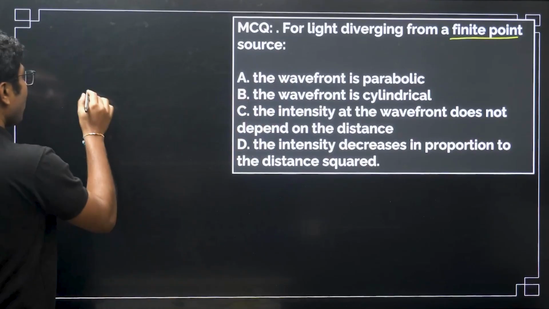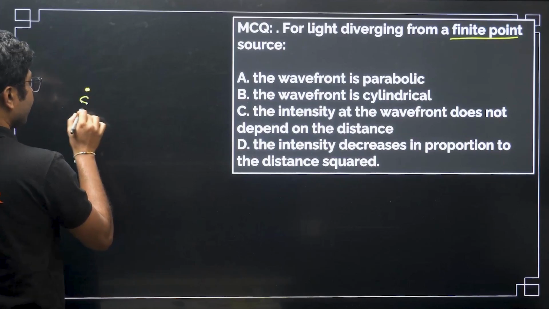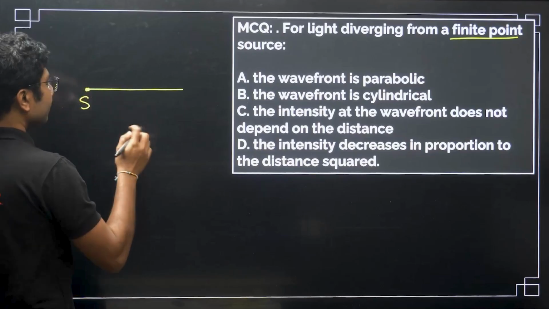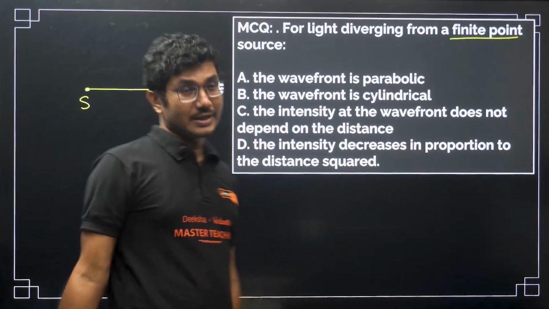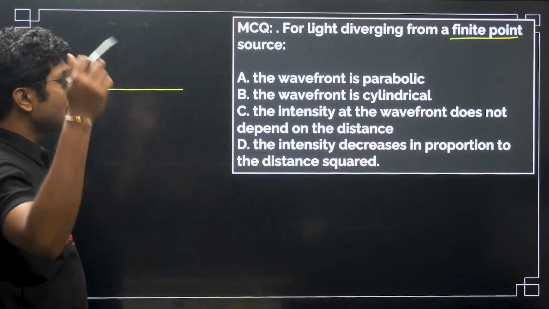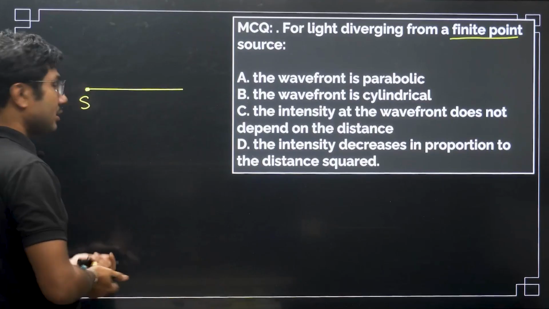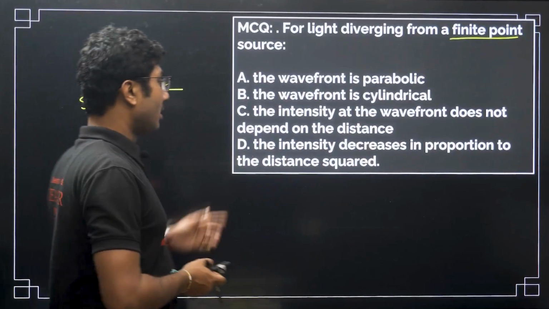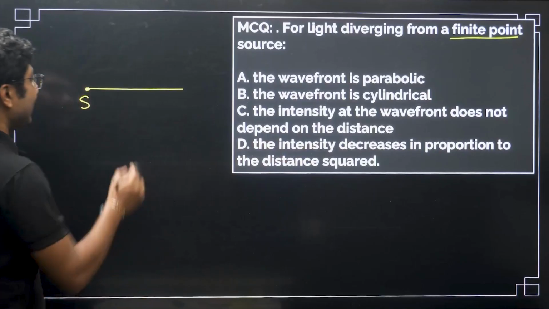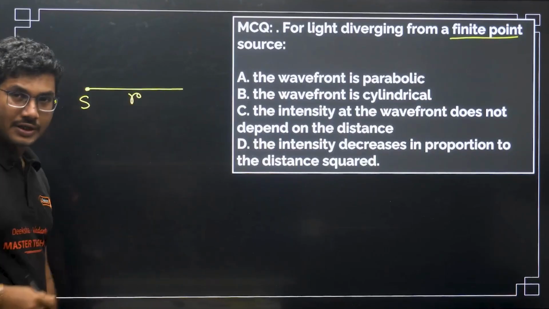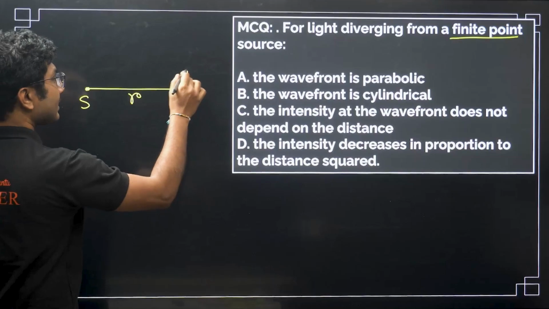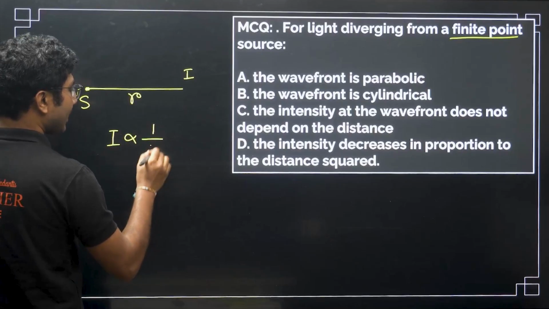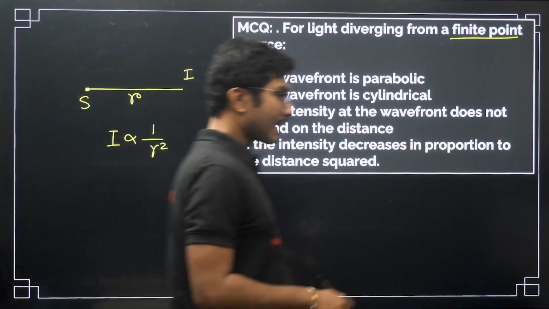Now, as you are moving from a point source, so this is the source S, and you are trying to measure the intensity at some point. The shape of the wavefront will be spherical, it will not be parabolic or cylindrical. Point source means it will always be spherical. Now, how the intensity changes depends on the distance you are measuring from the source. If the intensity at some distance is I, then you have to remember that intensity varies as 1 by r square.